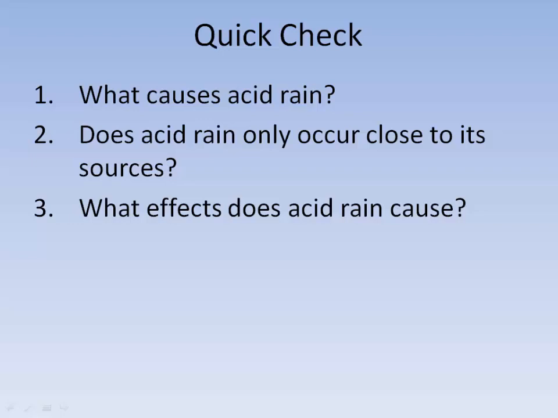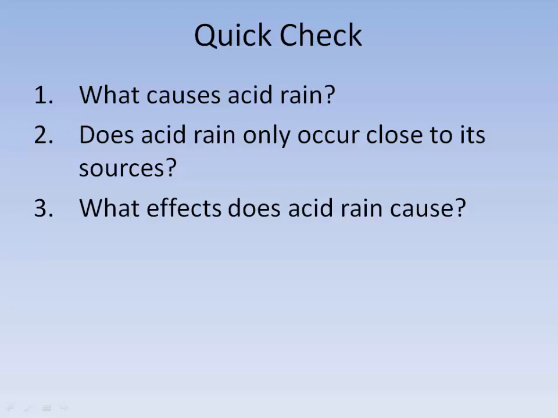What causes acid rain? Pollutants from burning fossil fuels mix with moisture in the clouds and produce acidic precipitation, acid rain, acid snow. Does acid rain only occur close to its sources?